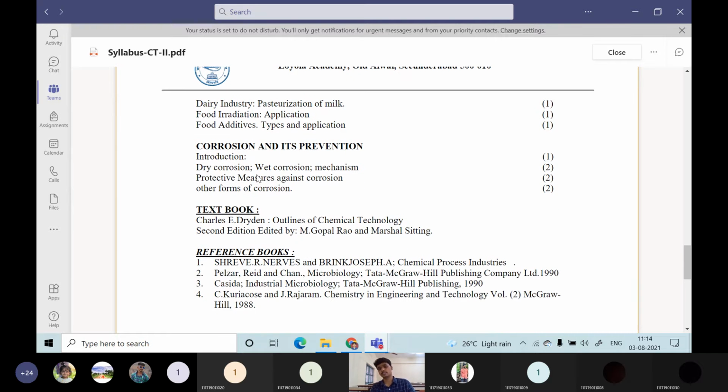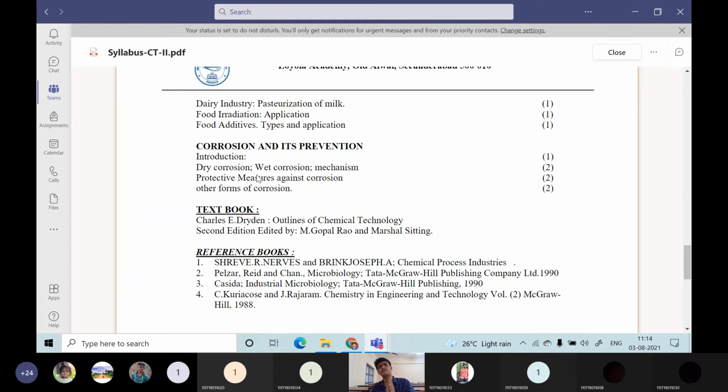Then corrosion and its prevention. Part B of unit 5 will be corrosion and its prevention. There are two types of corrosion: one is wet corrosion, one is dry corrosion. What is the mechanism of this wet and dry corrosion? We will see in detail. Then we come to know the different types of corrosion. After knowing the different types of corrosion, what prevention measures do we have to take in controlling that corrosion?